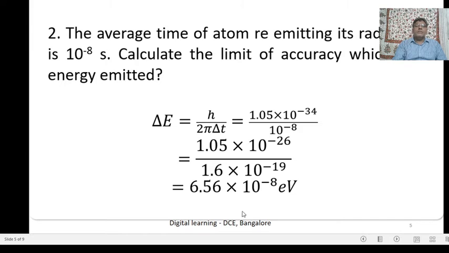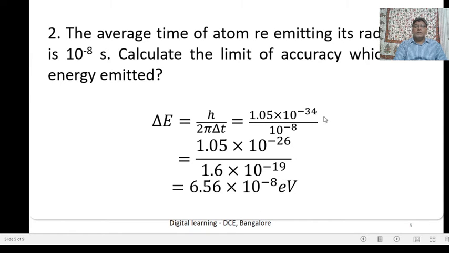Then delta E is equal to h divided by 2 pi into delta T. The value of h divided by 2 pi is 1.05 into 10 to the power of minus 34, and the uncertainty in time, 10 to the power of minus 8 second, is substituted. Simplify.